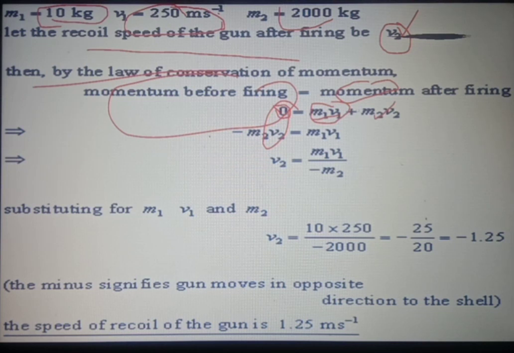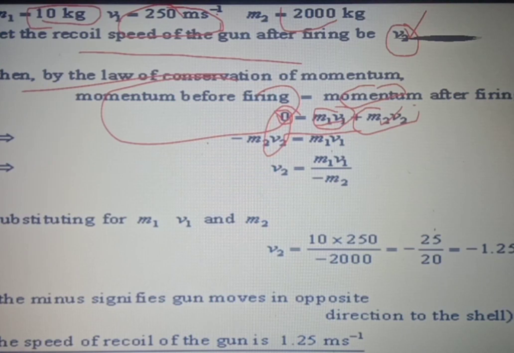Now we move m2v2 across, and the expression becomes m1v1 is equal to minus m2v2. Then v2 equals minus m1v1 upon m2. On substituting all the values, the answer comes out to be minus 1.25.